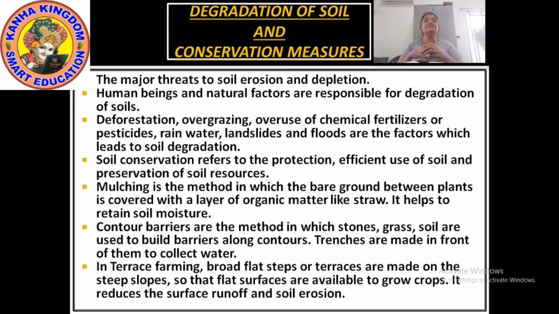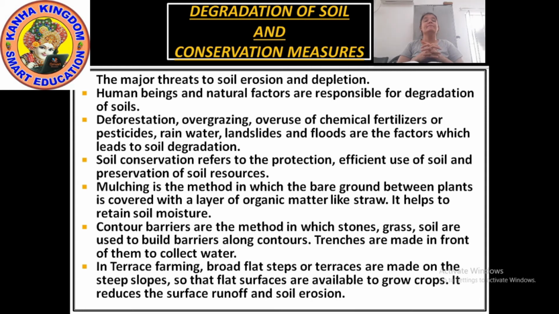It reduces the surface runoff and soil erosion. It means that if farming is being done on terraces, no soil can be eroded, because it is on the top, on the terrace. So it reduces soil erosion, first thing.